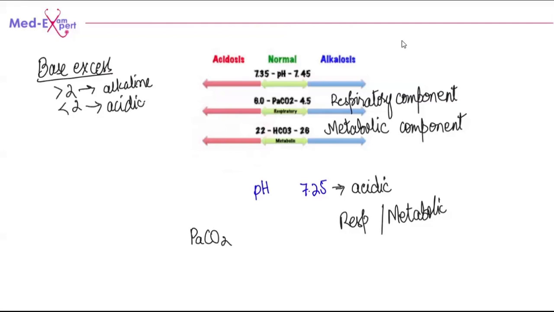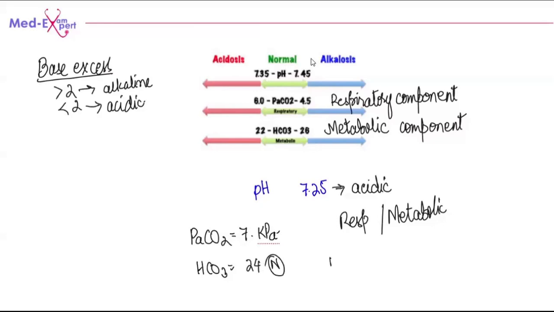So if, for instance, the partial pressure of carbon dioxide is, for example, 7 kPa, this is going to be respiratory acidosis. But when we look at bicarb, we need to see if the bicarb is normal, somewhere between 22 to 26. So we have, for example, 24. This is a normal value.